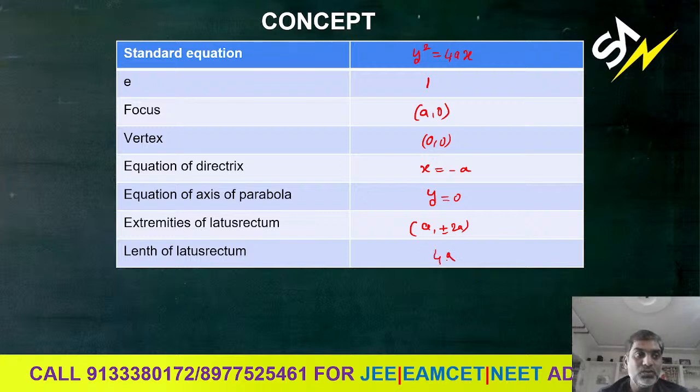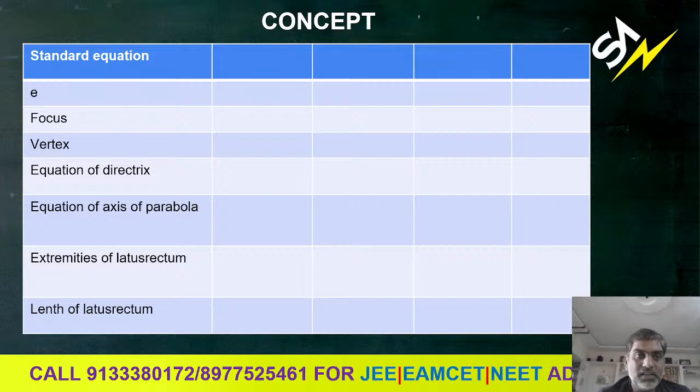Next we can also discuss the parametric coordinates. Already I have told you the parametric coordinates. What are the parametric coordinates? It's at square comma 2at. And the equation of the tangent at the vertex. What is the equation of the tangent at the vertex here? X equals 0, the y axis. Clear?